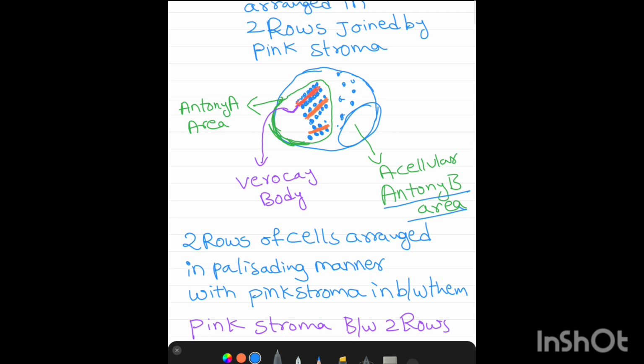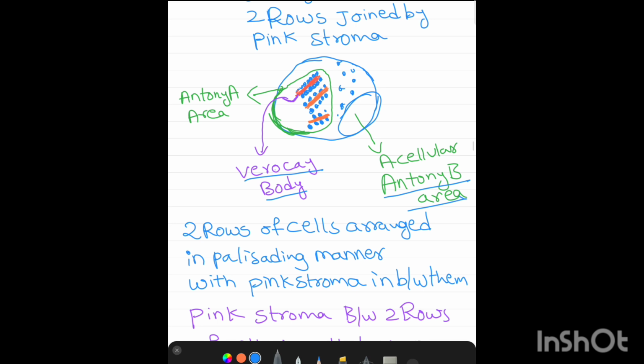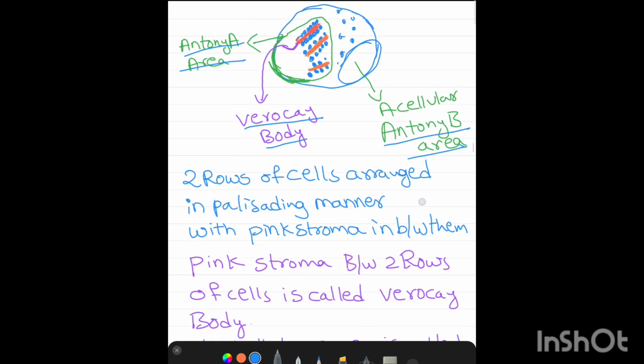A pink mass or stroma between two rows of palisading tumor cells is called the Verocay body. This zone is called Antoni A. In Antoni B the cells are absent. Antoni A is cellular, Antoni B is acellular, and Verocay bodies are in Antoni A.